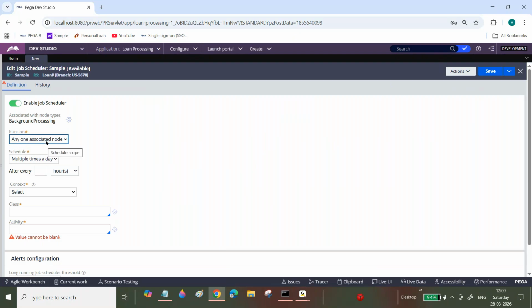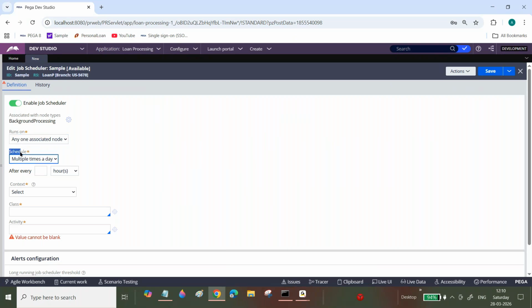This entirely depends on your project and how your team is handling it. You can open the existing job scheduler and see whether it runs on only one node or any associated node. You can ask whether multiple times you want to process the cases. Okay, fine, then you can select all the nodes or any associated nodes.